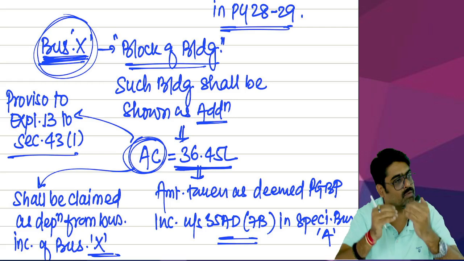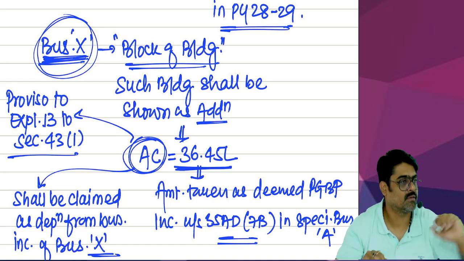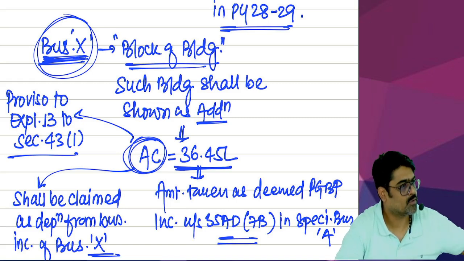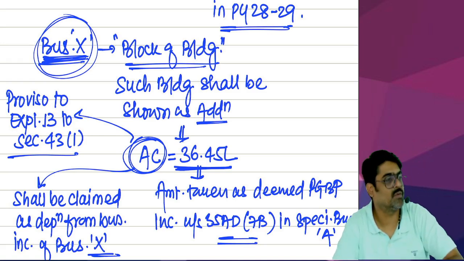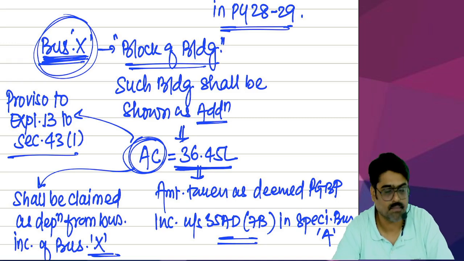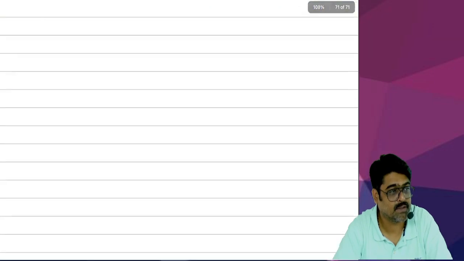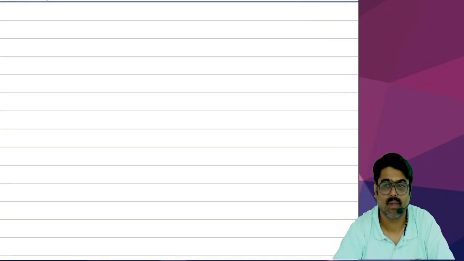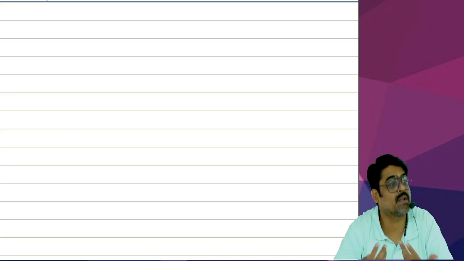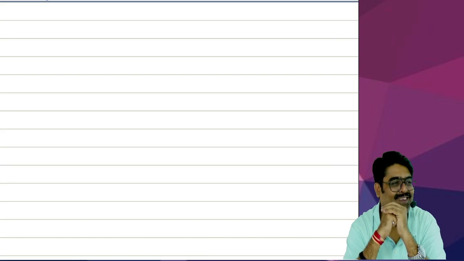Now that remaining cost will be allowed in the form of depreciation from the income of business X in this year and in the future. So from previous year 28-29 and onwards, this cost will now be allowed in the form of depreciation. Understood? Hello? Now, next question. What if you keep your promise and after that you start using that asset for other business?